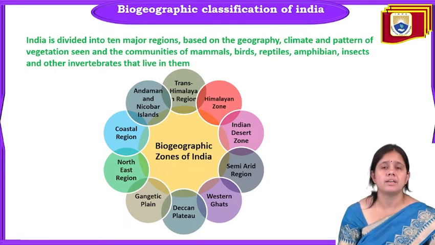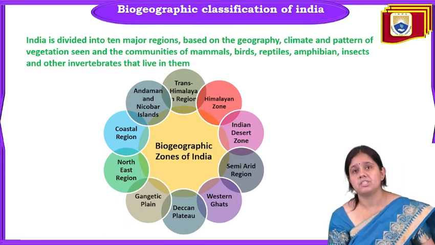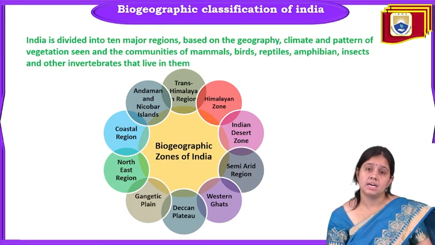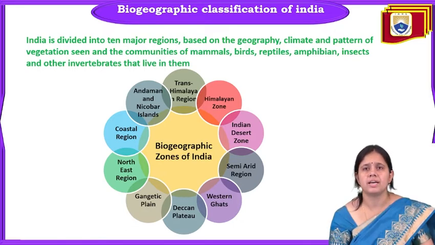We have already discussed genetic diversity, species diversity, and ecosystem diversity. Now comes the biogeographical classification of India. India is divided into 10 major regions based on geography, climate, pattern of vegetation and community, mammals, birds, reptiles, amphibians, and other invertebrates living in that place. On that basis, we have divided the biogeographical zones of India into 10 major regions.